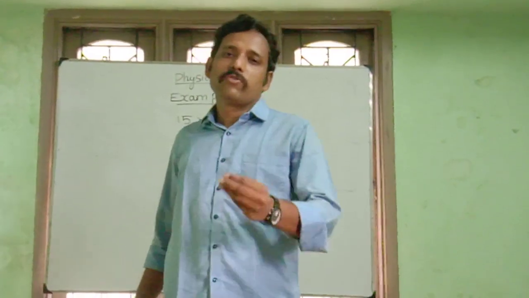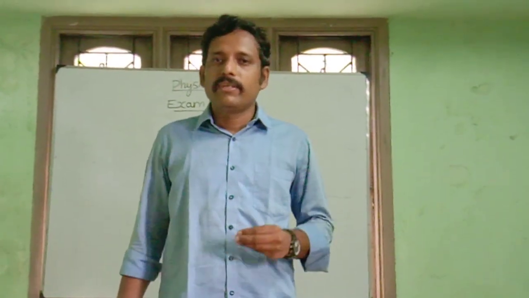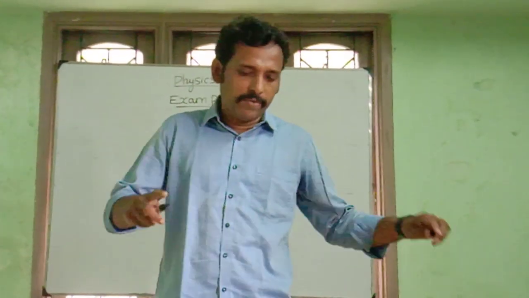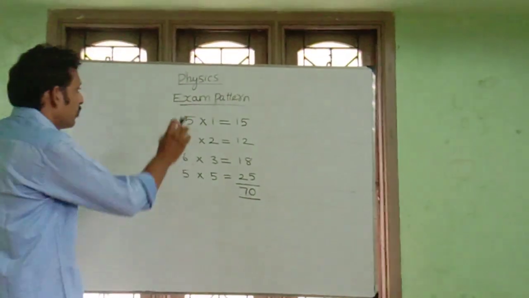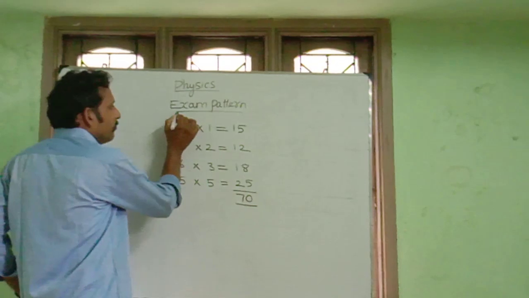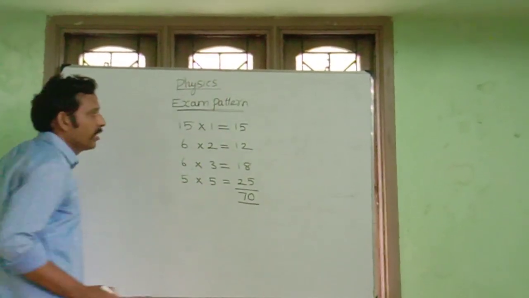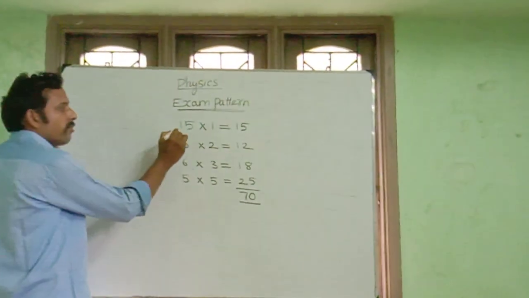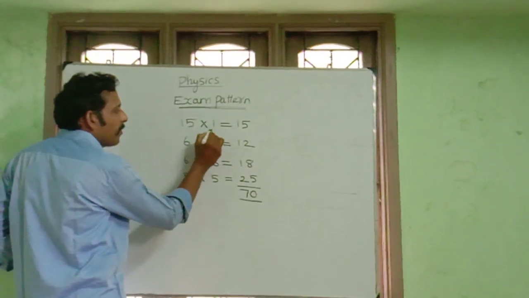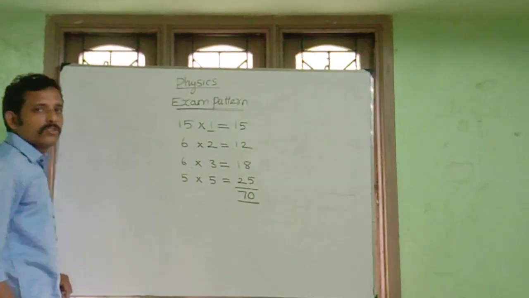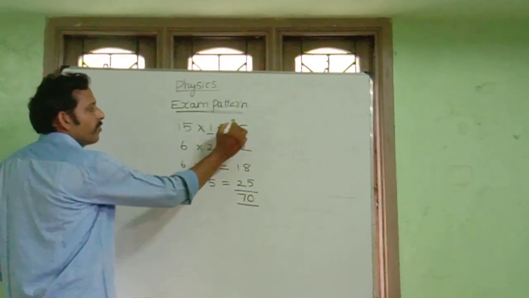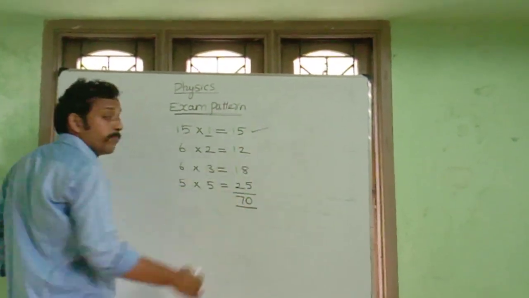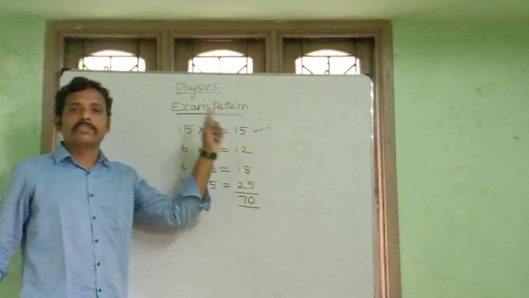Before going to this, students, since you are writing the public examination, let us see the public exam pattern. Fifteen one-mark questions, all multiple choice, 15 into 1 is 15, and they may be from any part of the 11 lessons.